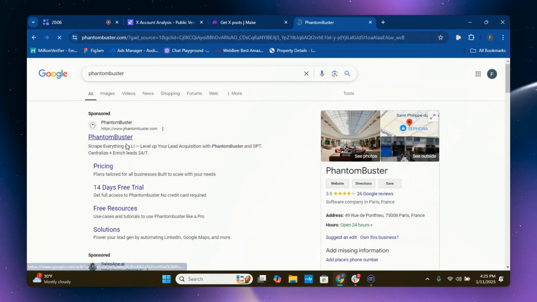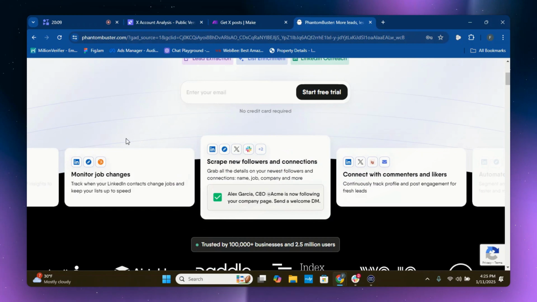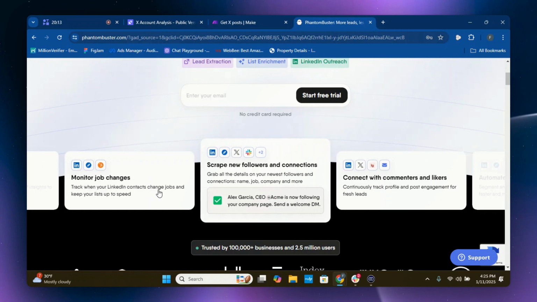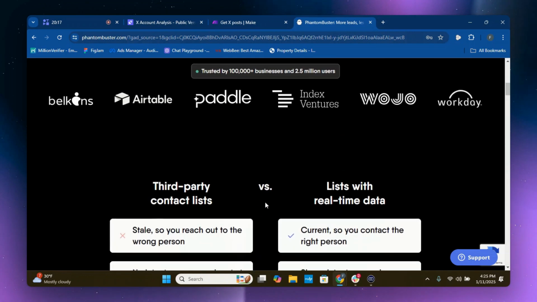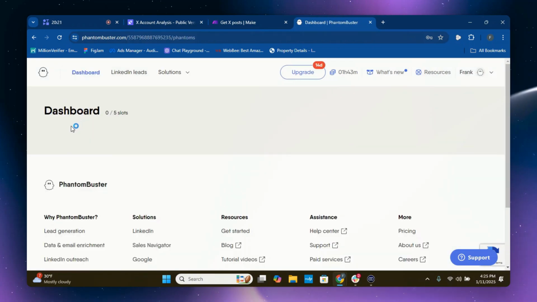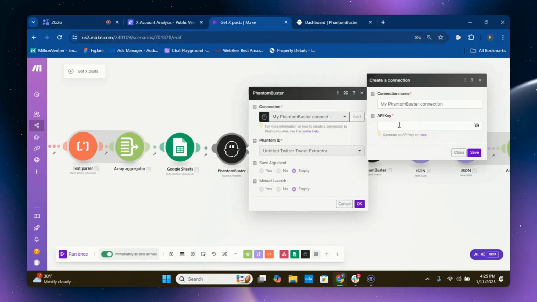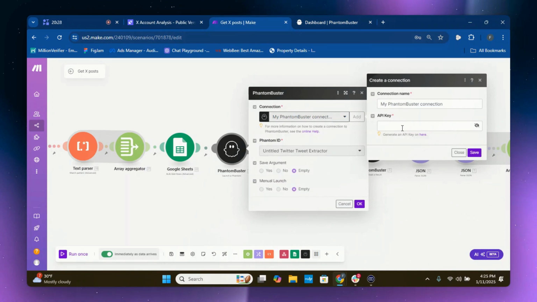We can search Phantom Buster now, and I can show you a little bit about what this is. Phantom Buster is pretty cool. There's a couple of other platforms as well that you can use to scrape things, but it's essentially used to scrape all social media sites like LinkedIn, X, Facebook, Instagram. You can use Phantom Buster for a lot of things. But once you're in here, I'm not going to show you my APIs, but you're going to want to create an API. It's very simple. I think it's under your account. You create an API key and you put it in there.